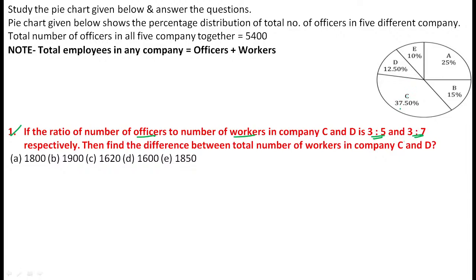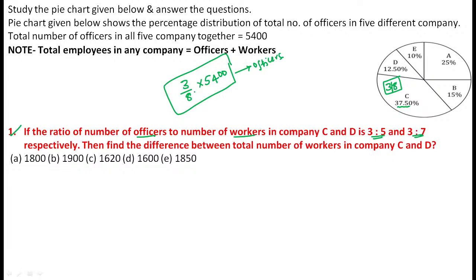First, we concentrate on C, 37.50. The fraction becomes 3 by 8. Now we already know that 5,400 is the overall total. Out of 5,400, the 3 by 8 value is exactly the C officers. So for C, 3 by 8 of 5,400 is exactly the officers.